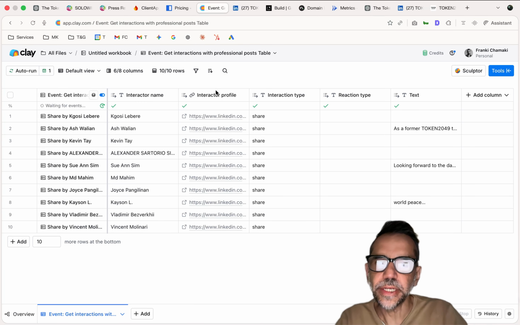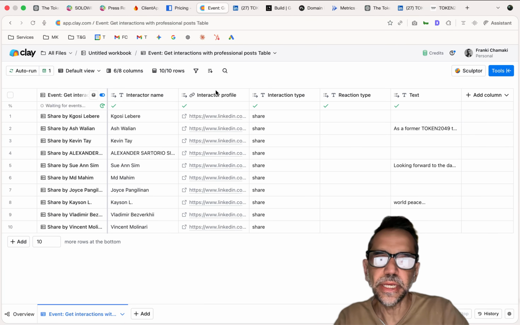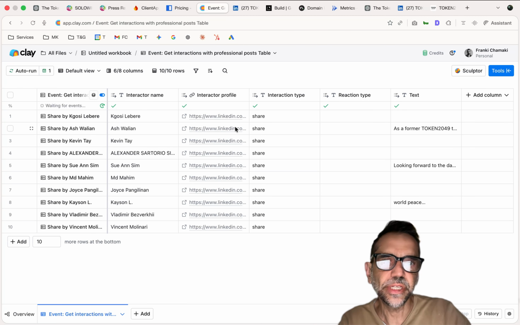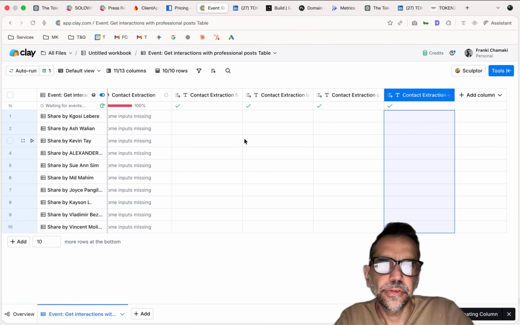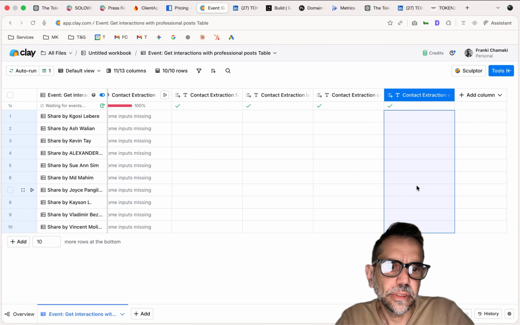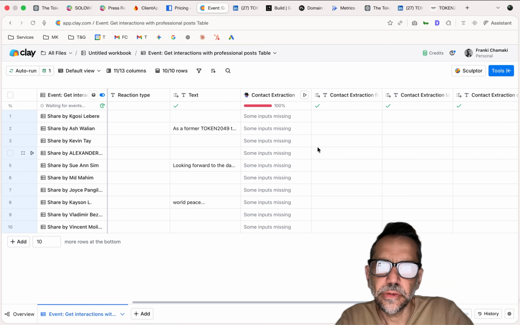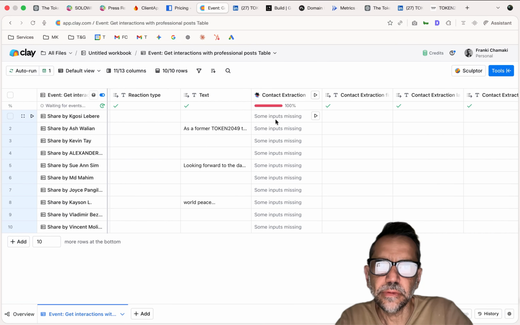Interacted. So this is a great source where I can start enriching these details. The next phase is really enriching the details and crafting a message. So I'm creating a prompt now. It's going to look at this prompt. So it says missing things. I need to fix up some of the missing elements and I'll be back.